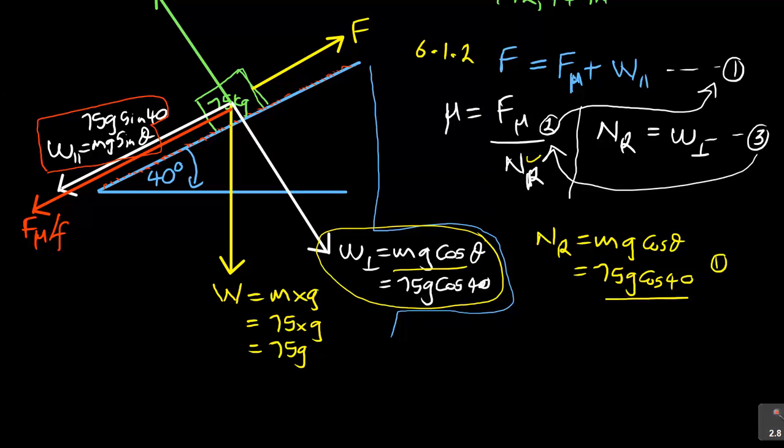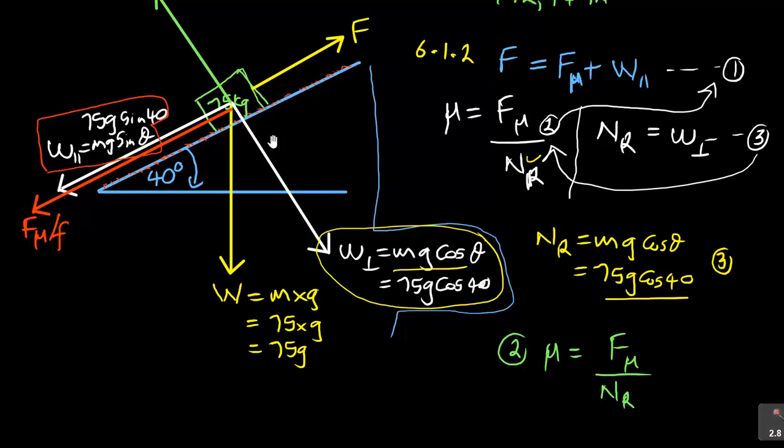Let me go now. That is my 3, not my 1. That's my 3. Remember, I'm working backwards. Now I'm going to 2. Now to go to 2, I will say mu is equal to F mu over NR.